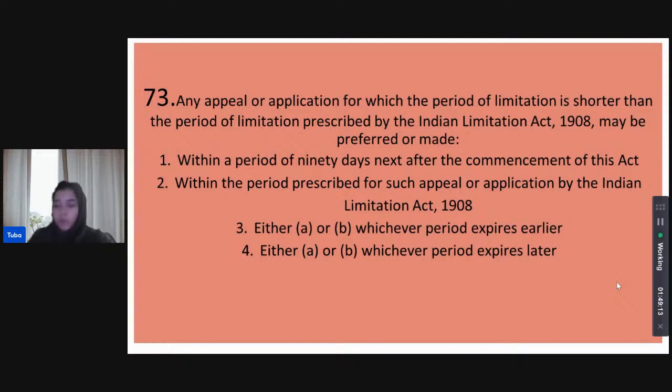A very important question. What happens when the limitation period is shorter than the limitation period in the earlier act? What commencement is picked? What is the actual limitation period we go for? Priyanka thinks that it is within a period of 90 days next after the commencement of the Fresher Limitation Act.